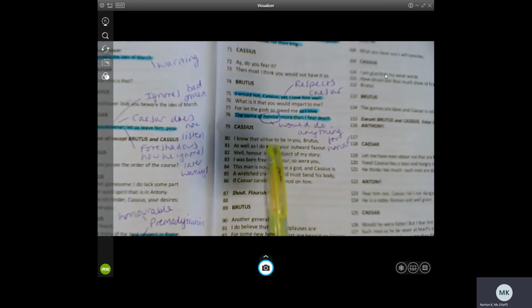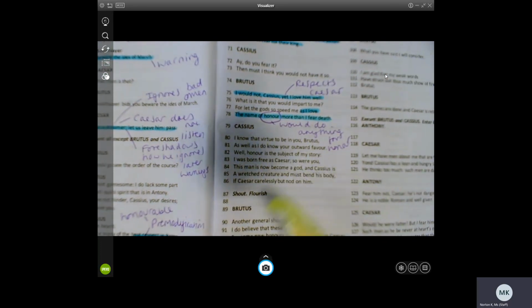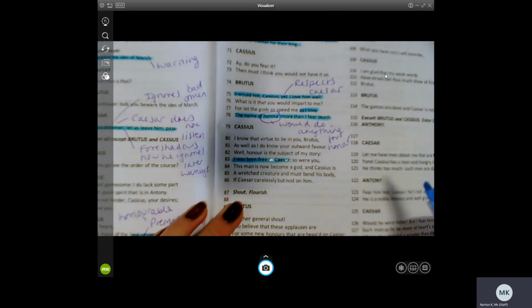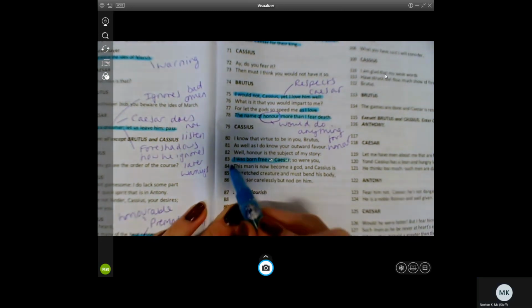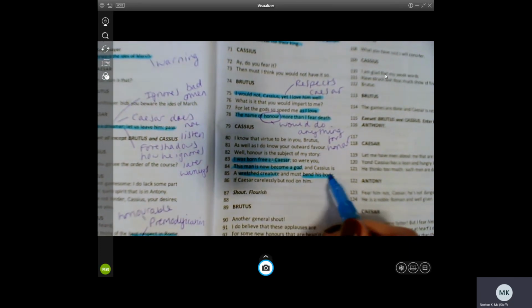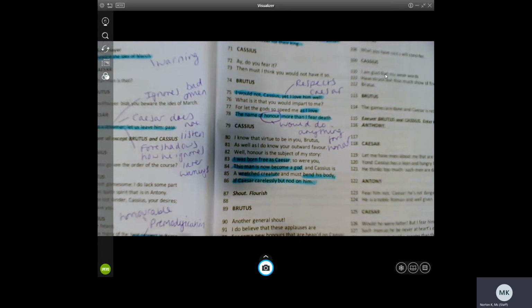I know that virtue to be in you, Brutus, as well as I do know your outward favour. Well, honour is the subject of my story. I was born as free as Caesar. So were you. This man is now become a god, and Cassius is a wretched creature and must bend his body if Caesar carelessly but nod at him.